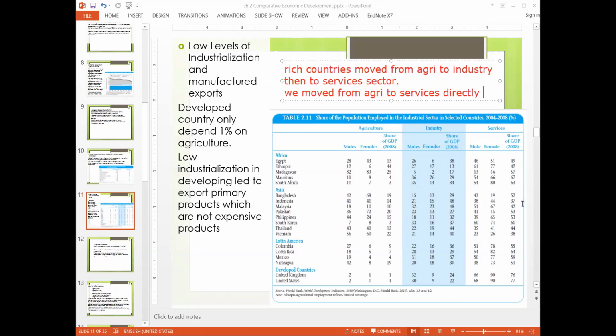So now you can see that the service sector is very high for Asia, but the industry value is very small. But if you see it here, the developed countries have a high service sector but also a high industry sector. That's why they are able to produce expensive goods.